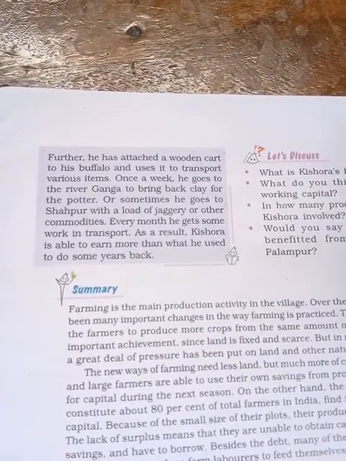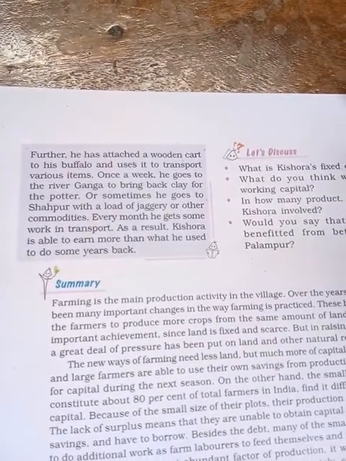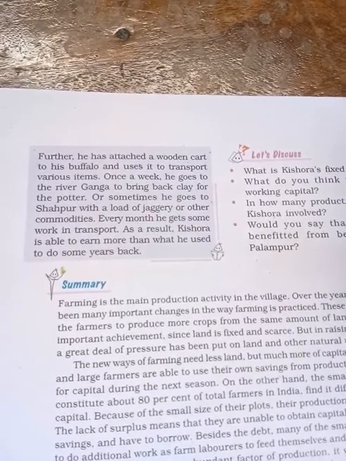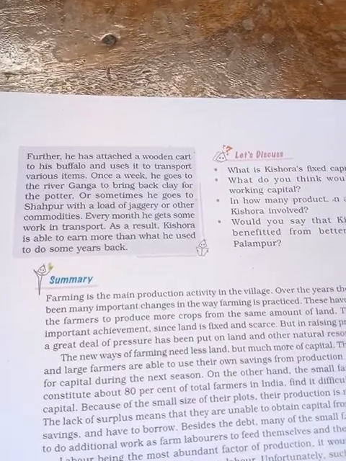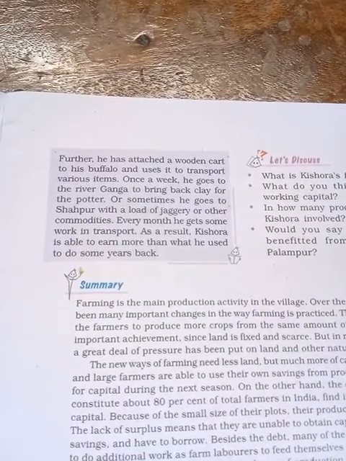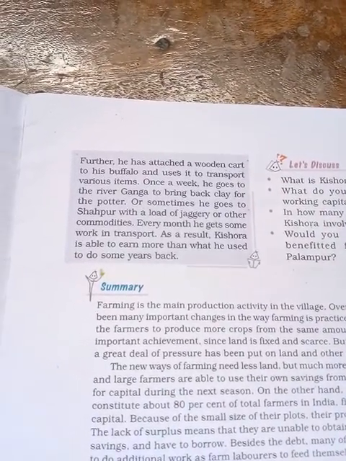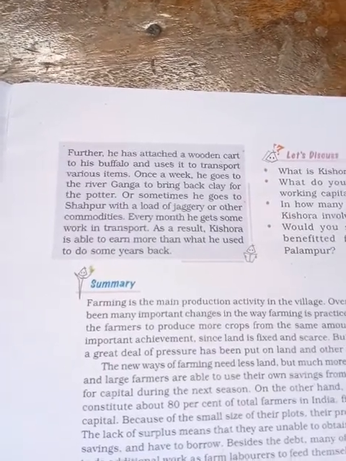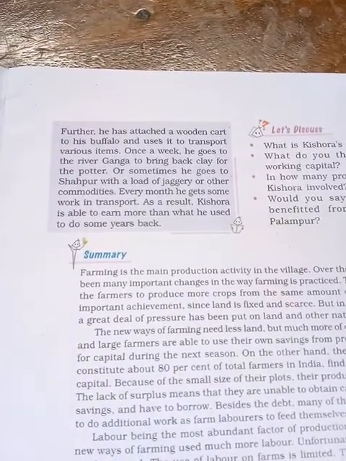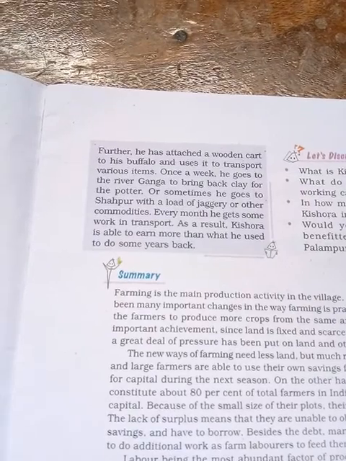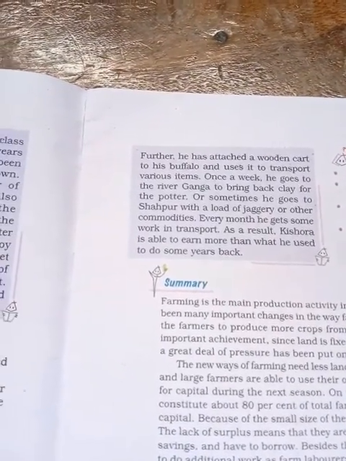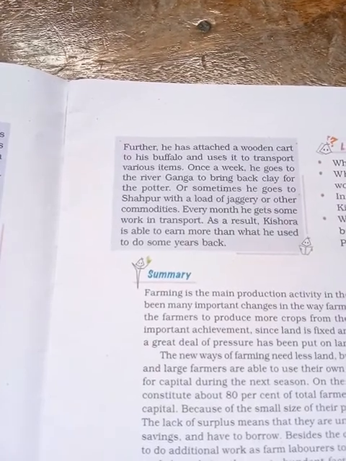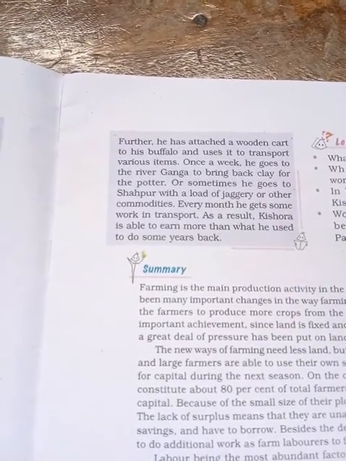Further, he has attached a wooden cart to his buffalo and uses it to transport various items. That means he also used the buffalo for transportation, in addition to selling milk.